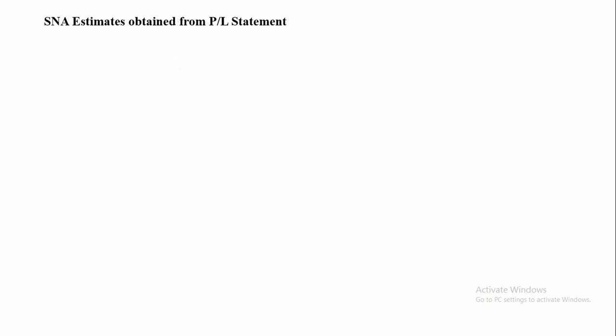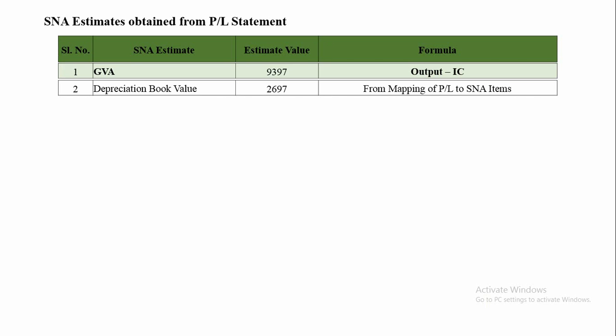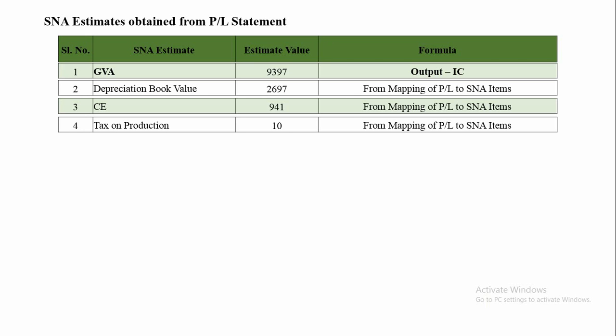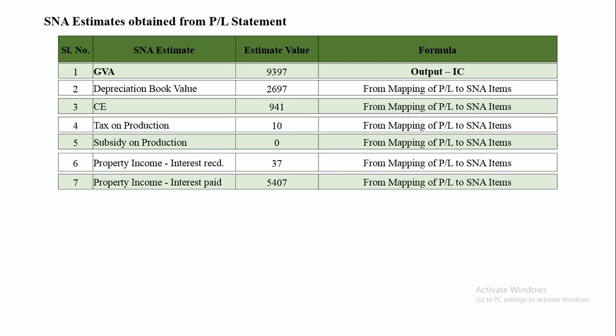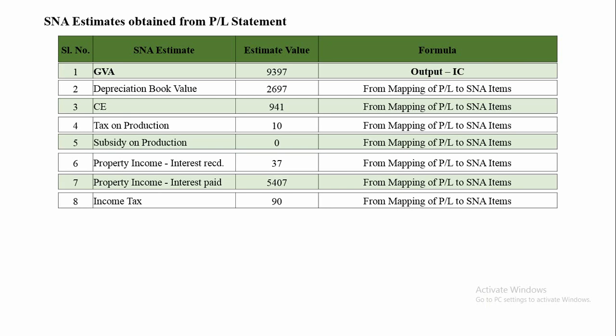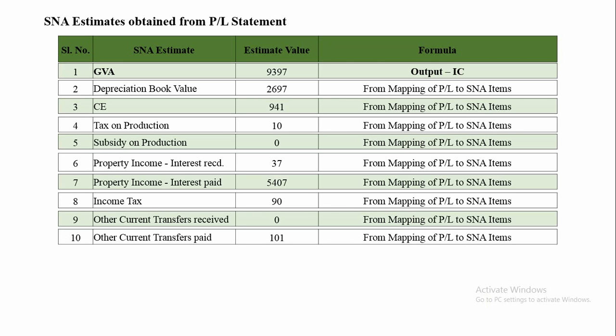Now, other national accounts aggregates like compensation to employee, then depreciation book value, then taxes on production, subsidy on production, property income, both interest received and paid, then income tax, then other current transfers received and paid.